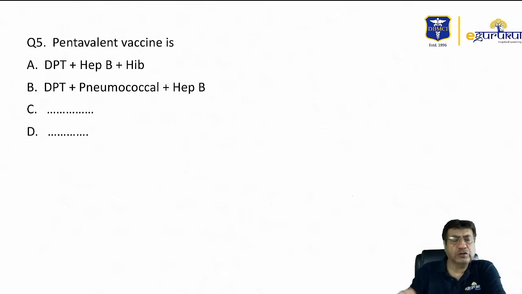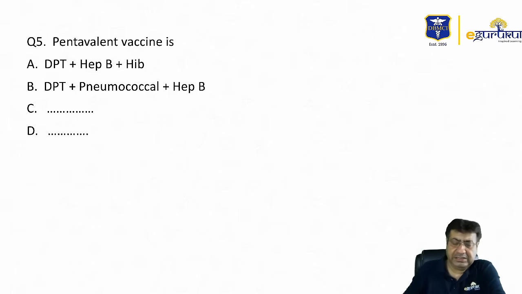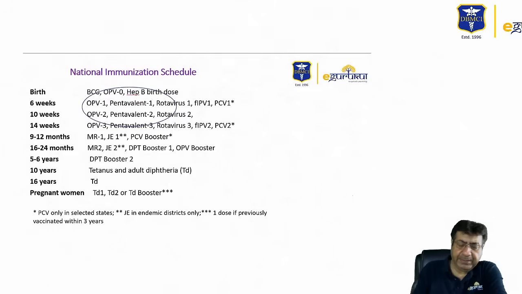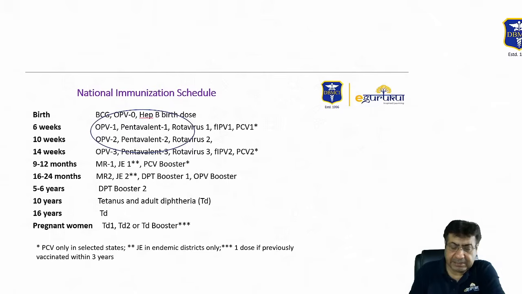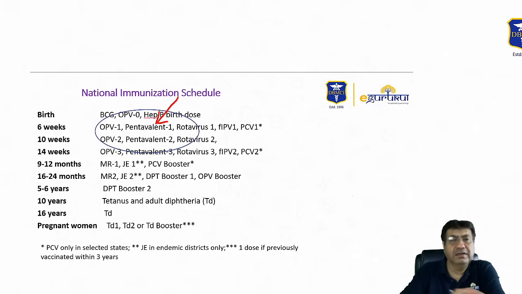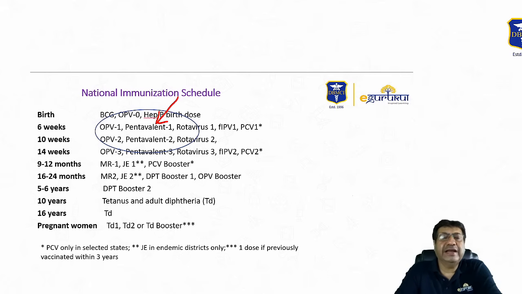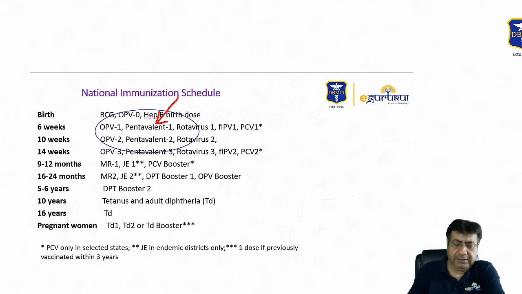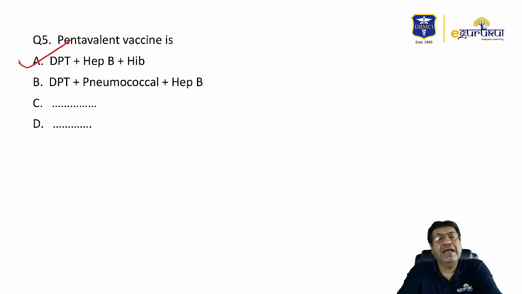Question number 5 was on pentavalent vaccine. Again, in my eGurukul pediatric video, which is in the immunization chapter, the vaccination chapter, the last chapter, we have very clearly discussed the pentavalent vaccines. So pentavalent vaccine is a vaccine which includes 5 antigens. DPT, then it includes hepatitis B, and it includes Haemophilus influenza B. So pentavalent vaccine is a combination of DPT, hepatitis B and Haemophilus influenza B.